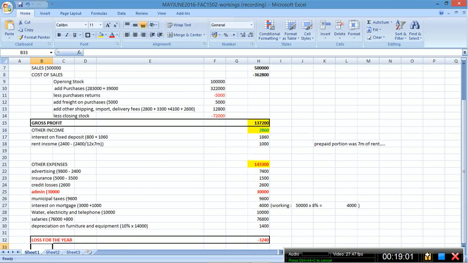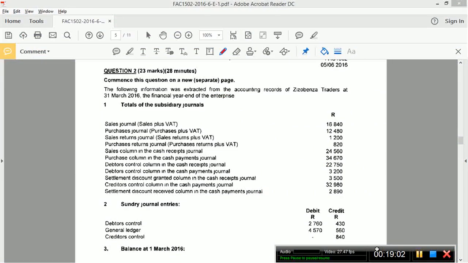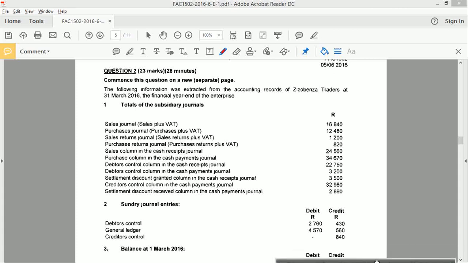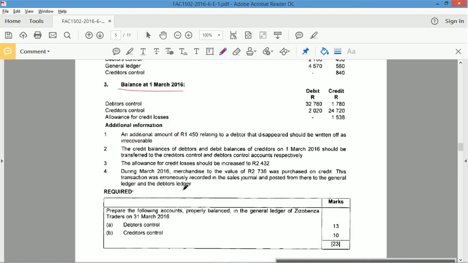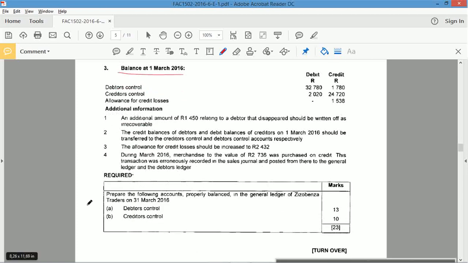Now, next question, question 2. 23 marks, 28 minutes. What have they given you? Journals, they've given you sundry entries, they've given you balances, they've given you additional information. Required is important, NB. What do they want? Prepare the following accounts properly balanced in the general ledger. There we go, general ledger.